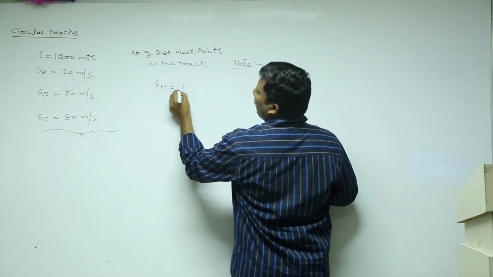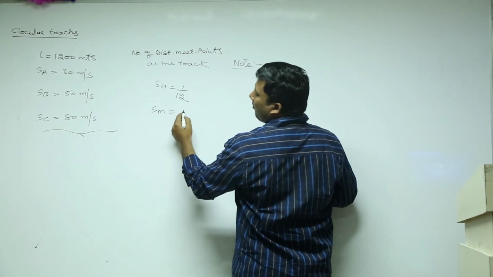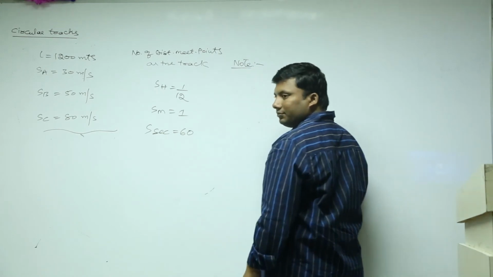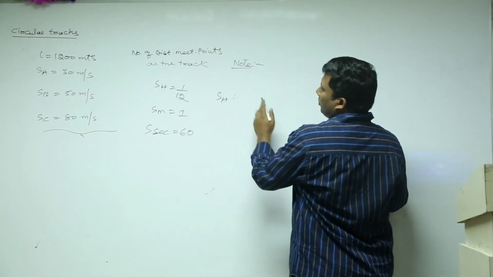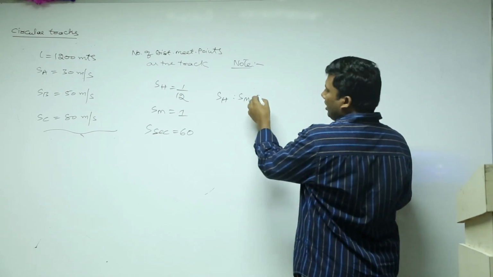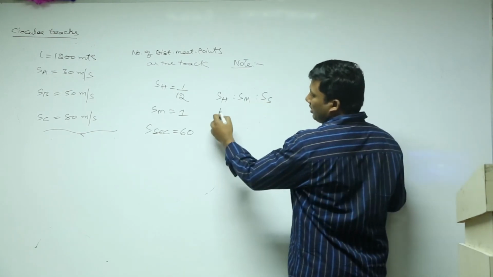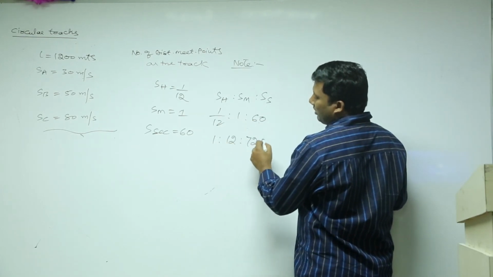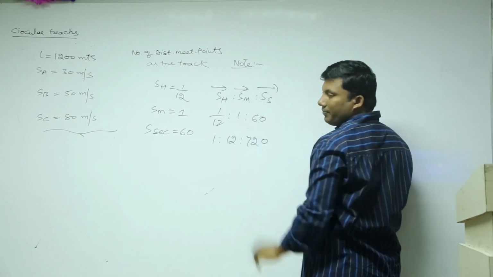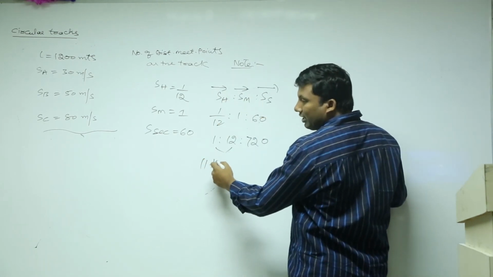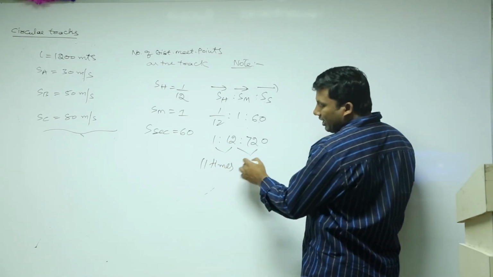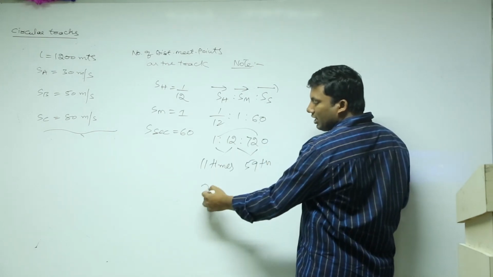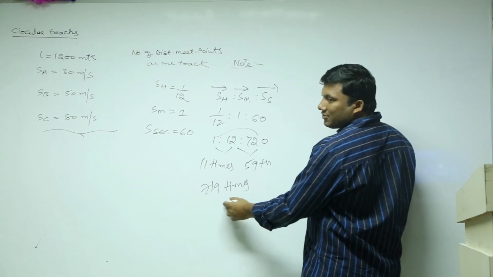Speed of hour hand is 1/12 division per minute. Speed of minute hand is 1 division per minute. Speed of seconds hand is 60 per minute. SHM is to SM is to SS, 1/12 is to 1 is to 60, which is 1 is to 12 is to 720. Hour hand, minute hand, seconds hand. Hour hand and minute hand will meet 11 times. Minute hand and seconds hand, 1 is to 60, 59 times. Hour hand and seconds hand, 719 times. Please write this down.